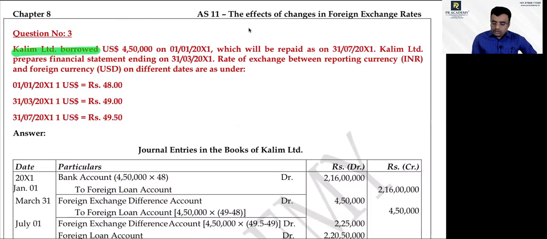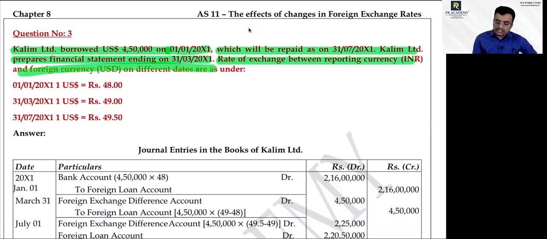CA Limited borrowed $450,000 on 1/1/2011, which will be repaid on 31/7/2011. CA Limited prepares the financial statements ending 31/3/2011. The exchange rate, reporting currency and the different dates are given.